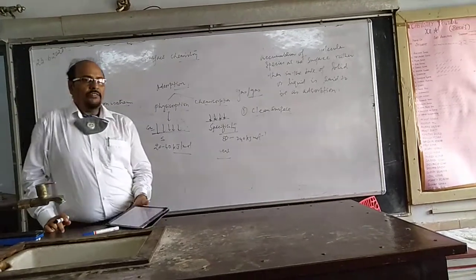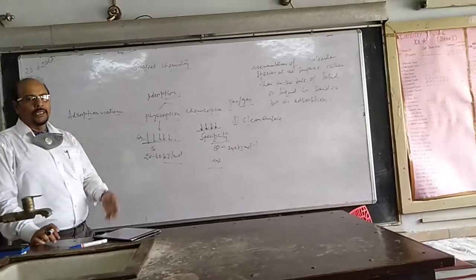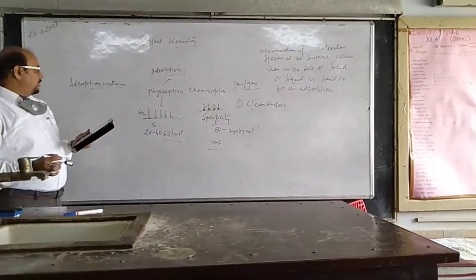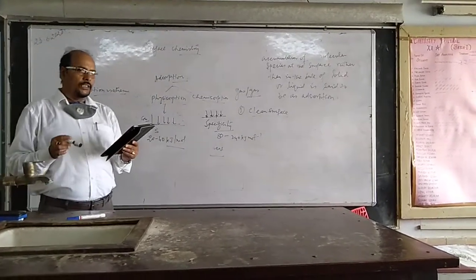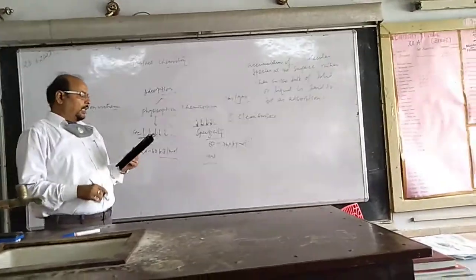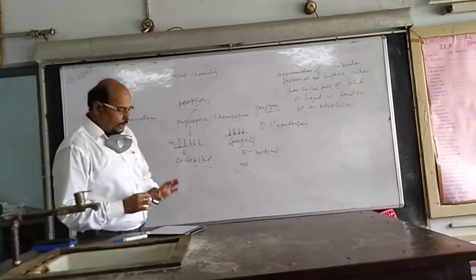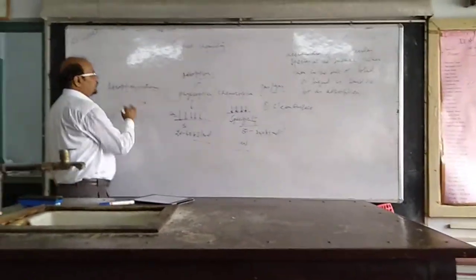You know the meaning of isotherm? Iso means same, therm means temperature. So same temperature. It is written in your book, the variation of the amount of gas adsorbed by the adsorbent with pressure at constant temperature can be expressed by means of a curve termed as adsorption isotherm. Now we are talking about a curve, right?